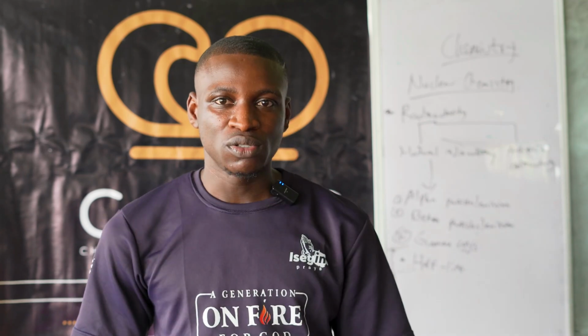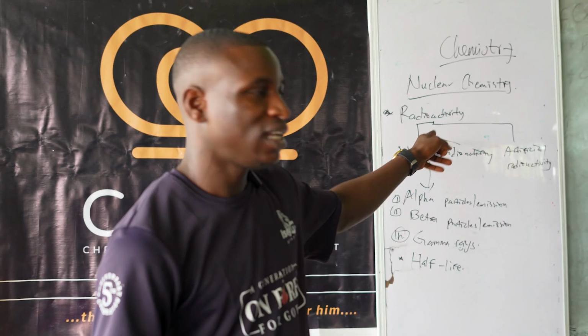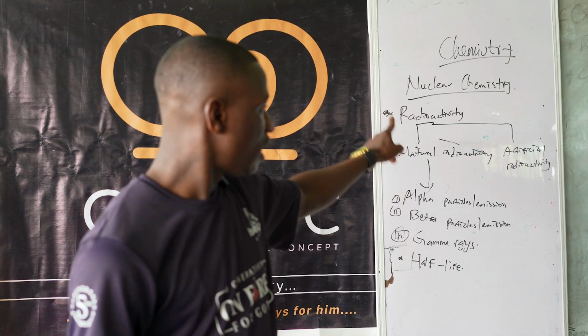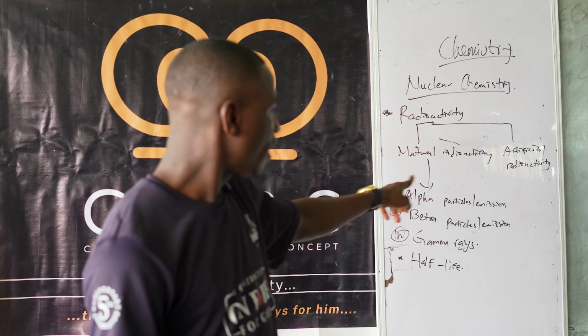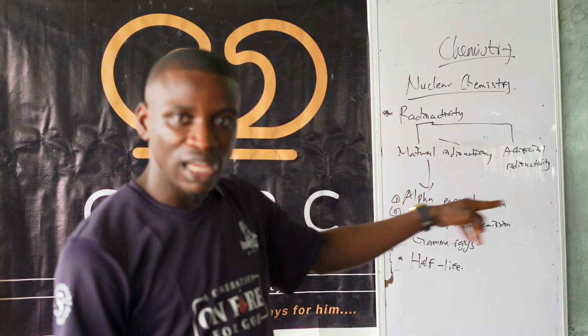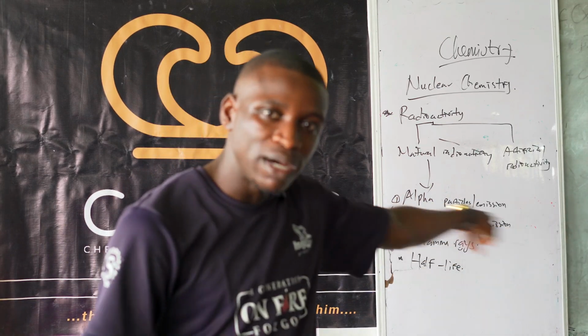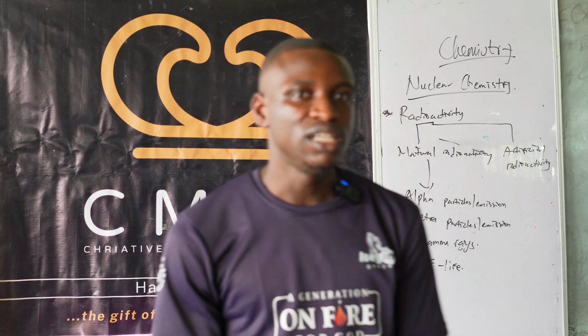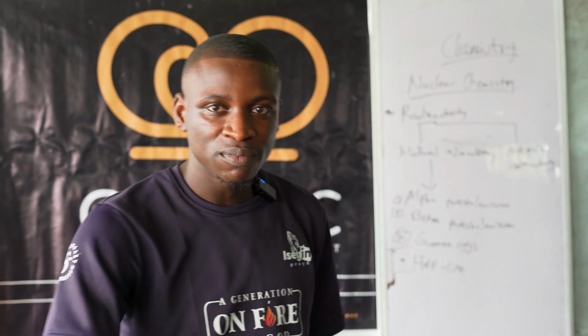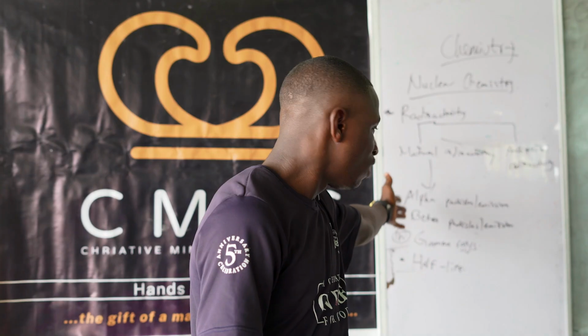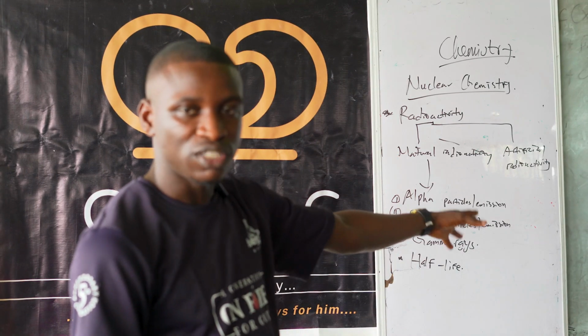But before I go into that, I mentioned natural and artificial radioactivity the other time. So under natural radioactivity, as you have on the board, we have different types of them. There is alpha emission, there's beta emission, and then there is gamma rays. That is to say, if you have a substance undergoing natural radioactivity, it breaks down spontaneously, that is, by itself, to give any of the three things that are on the board.